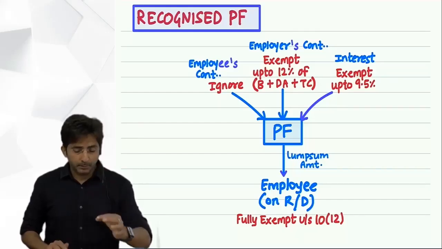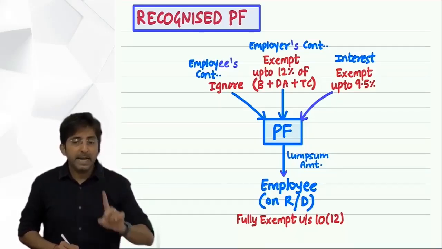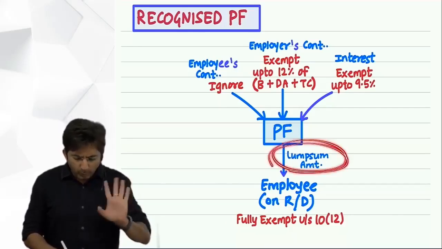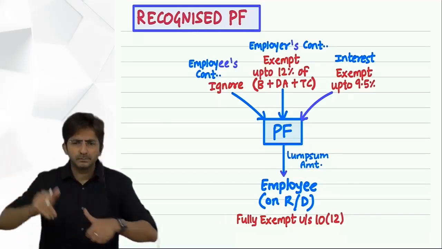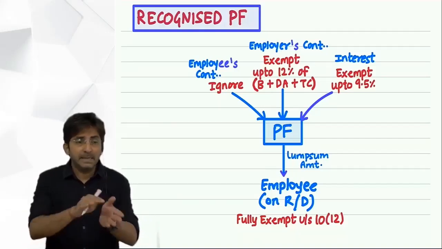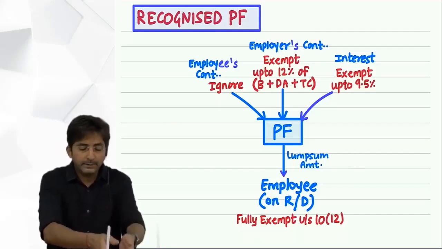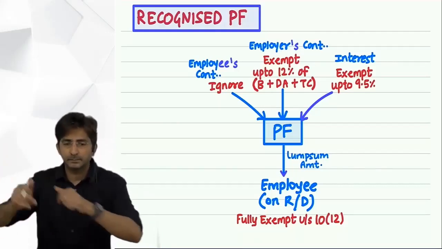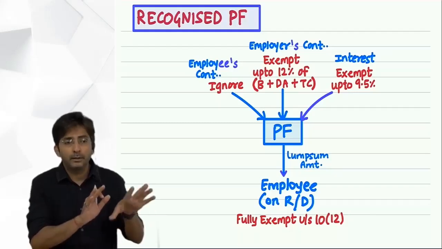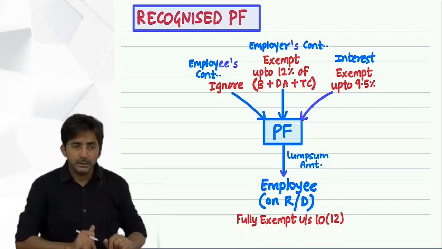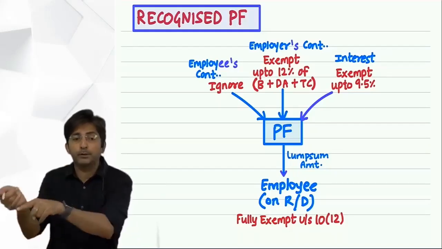Third exception: if the employee retires in say 2-3 years, and he says, I don't want my provident fund money, transfer it to my new boss. Means imagine the employee is changing the job. He was working in Wipro, now he has taken a new job in Infosys. Just an example. He worked in Wipro for 3 years. Now he is changing the job. He wants to join the job in Infosys.